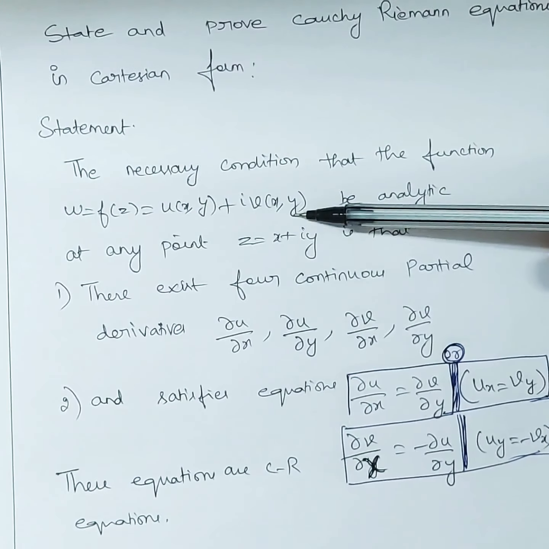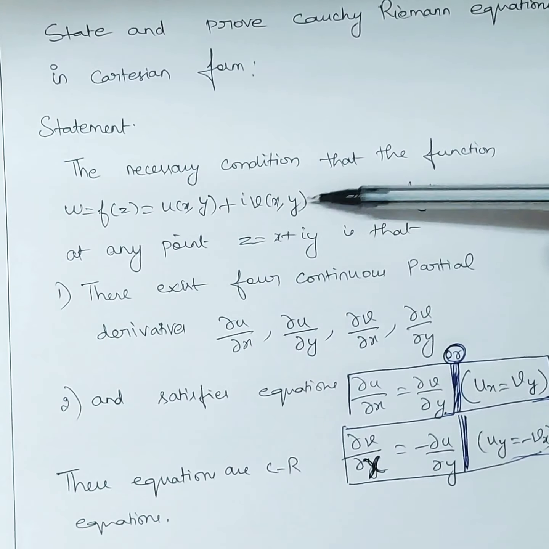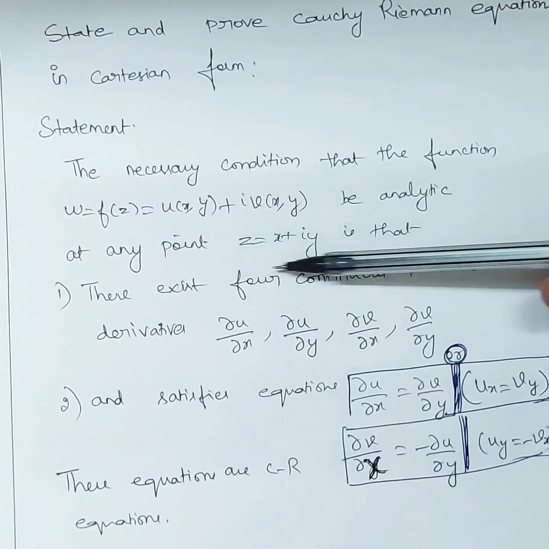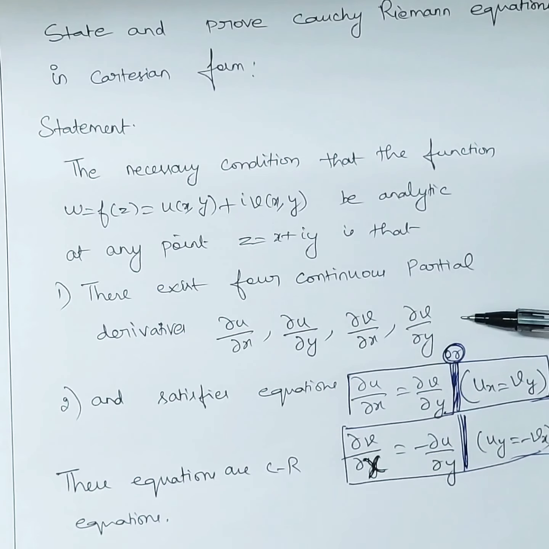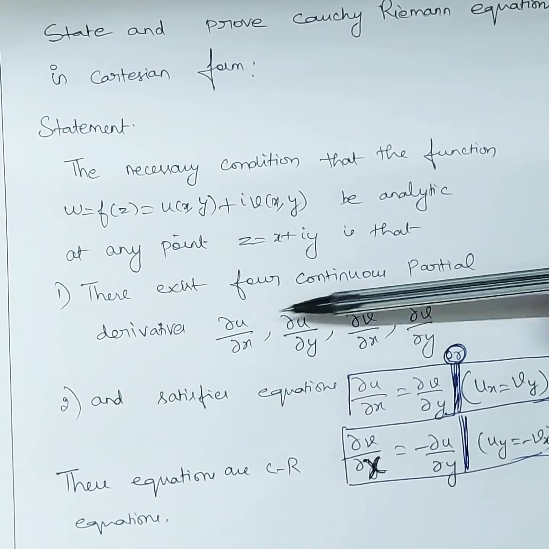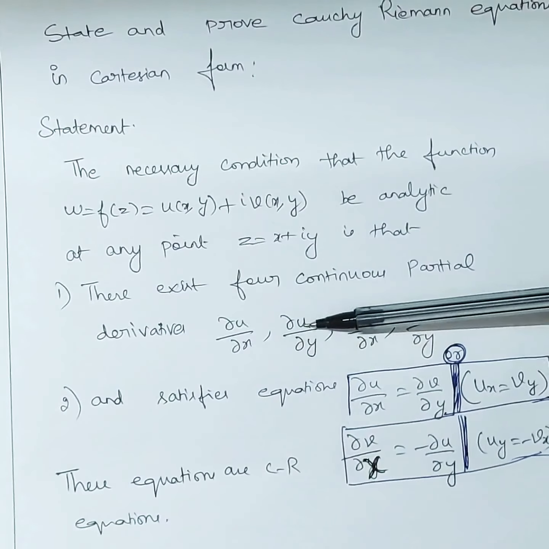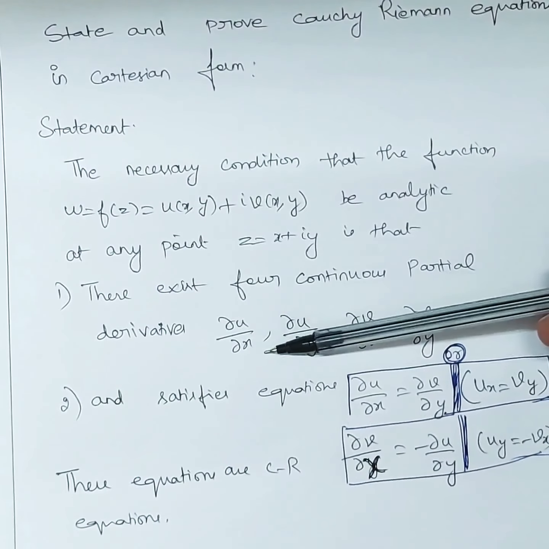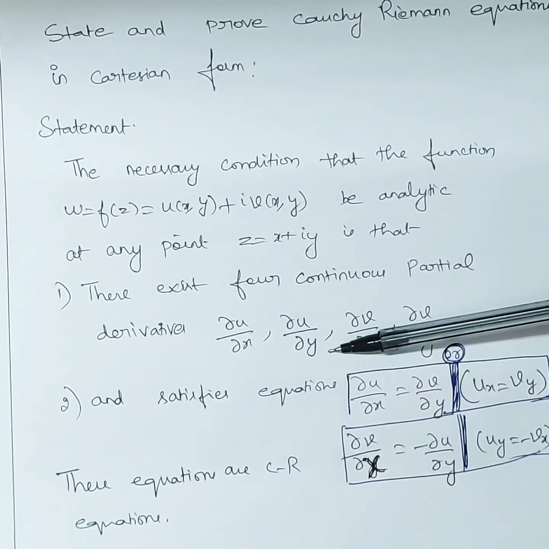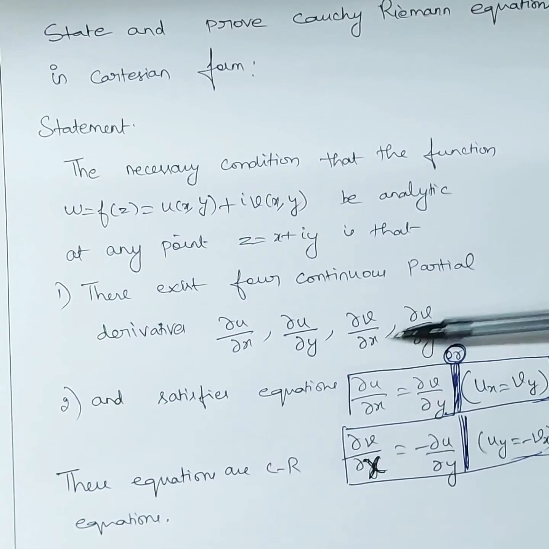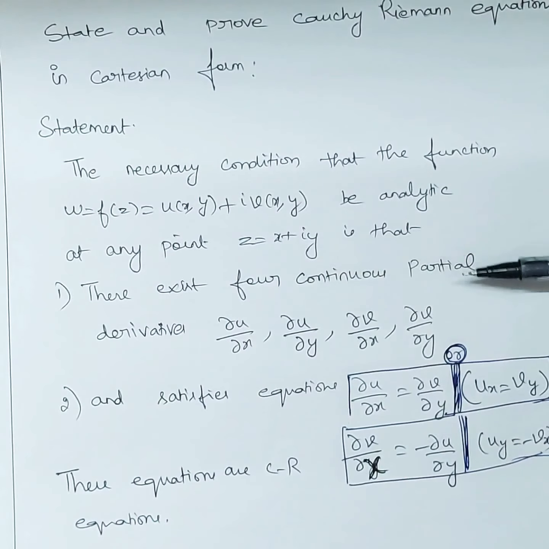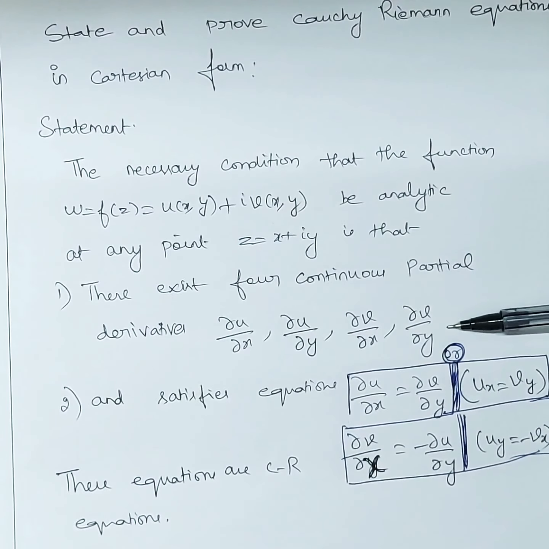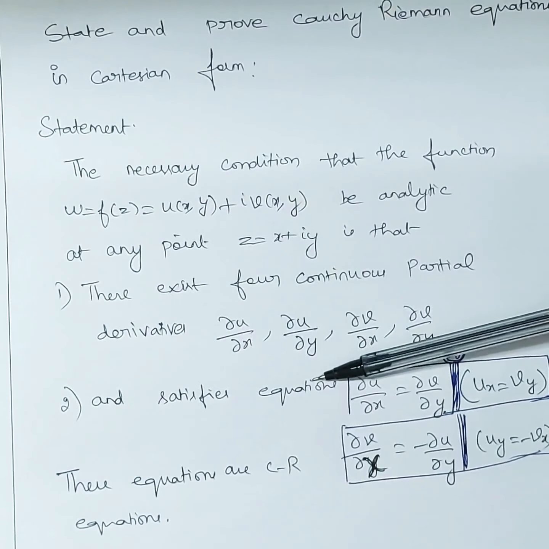u of x comma y plus i into v of x comma y be analytic at any point z is equal to x plus iy is that there exist four continuous partial derivatives. What are those? Del u by del x, del u by del y, that is u with respect to x and u with respect to y. Similarly, del v by del x and del v by del y. So these four continuous partial derivatives should exist and it should satisfy the equation.